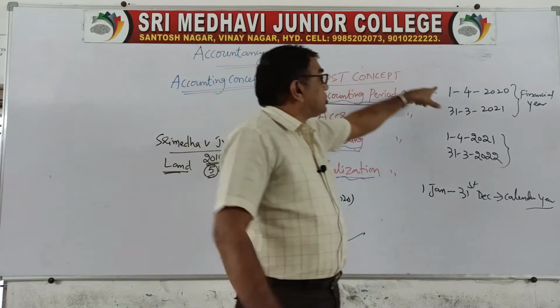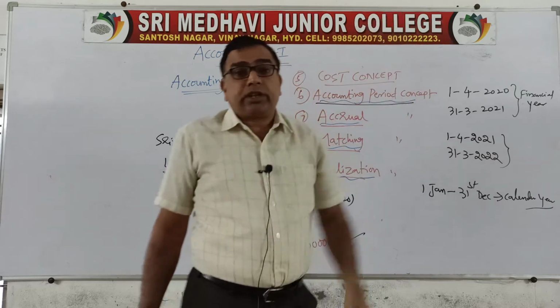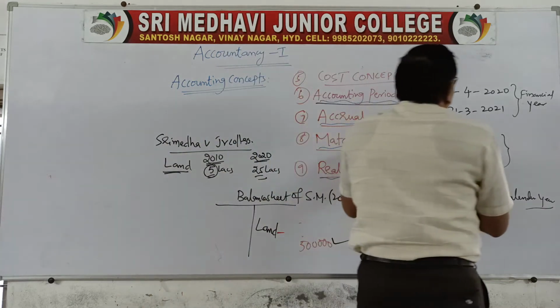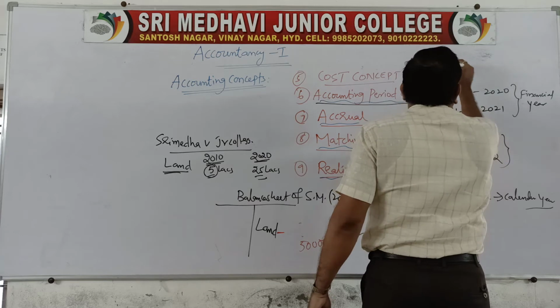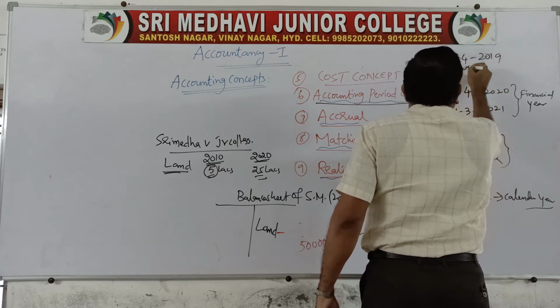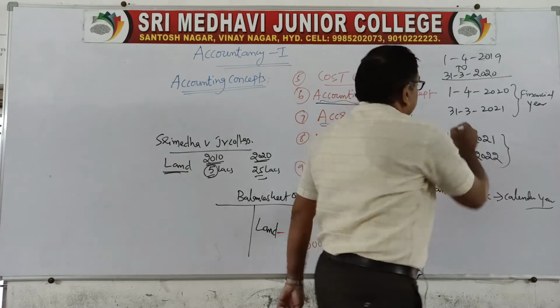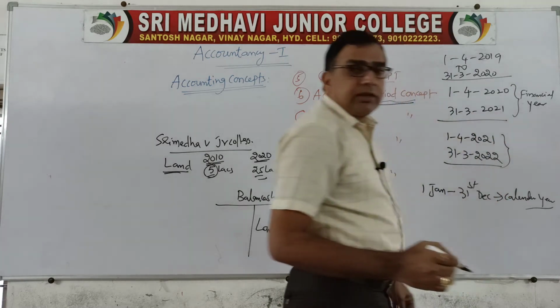So your accounting should start on 1st April and end on 31st March of the next year. The previous year was 1st April 2019 to 31st March 2020. Like that, we will have the accounting periods.